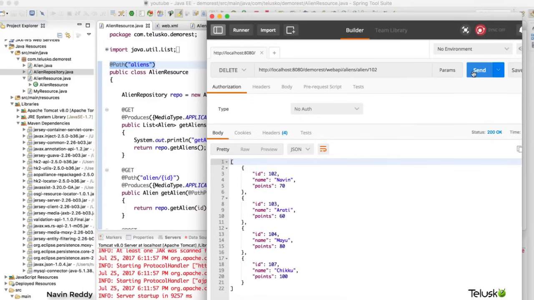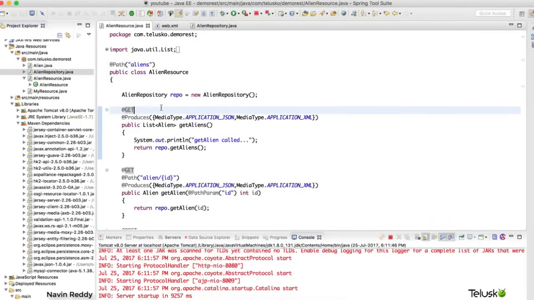So what next are we going to do? See, we have Jersey as one of the implementations, right? And if you are working for a company, there's a chance that you might be implementing Jersey or maybe some other implementation. Now, one of my favorite implementations for RESTful web services is Spring REST. Because Spring Framework is a framework which provides you lots of features, right? If you implement Spring MVC, Spring Core, it's an awesome framework to work with.